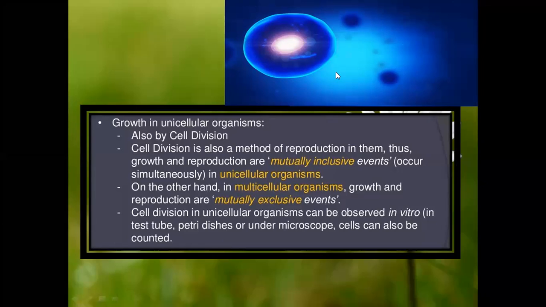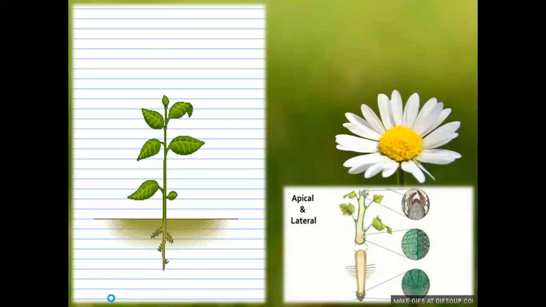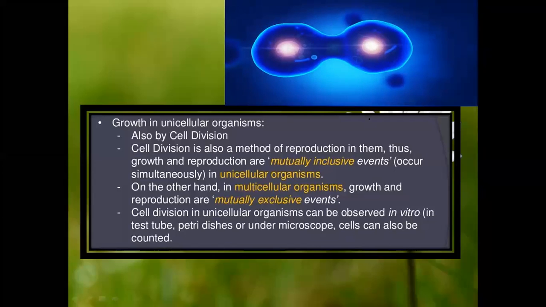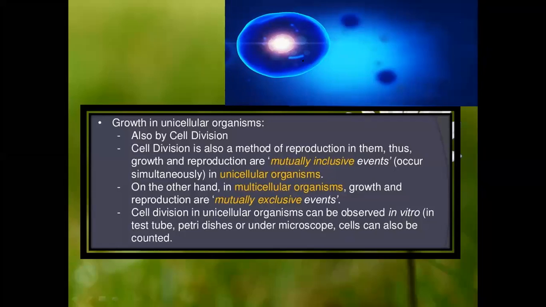The cell division itself is the reproduction. You can see over here, right? So what happens over here? That one cell divides. Okay, that's one cell. It divides, just now when you have seen it, the one cell divides to give out the other cell.